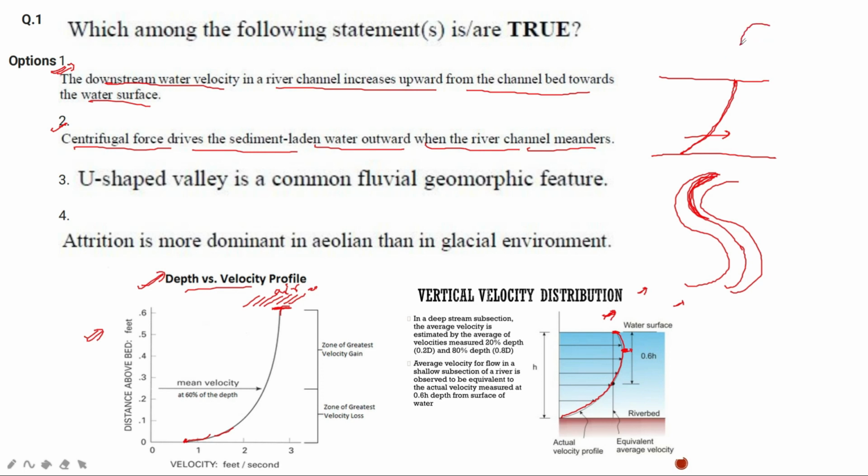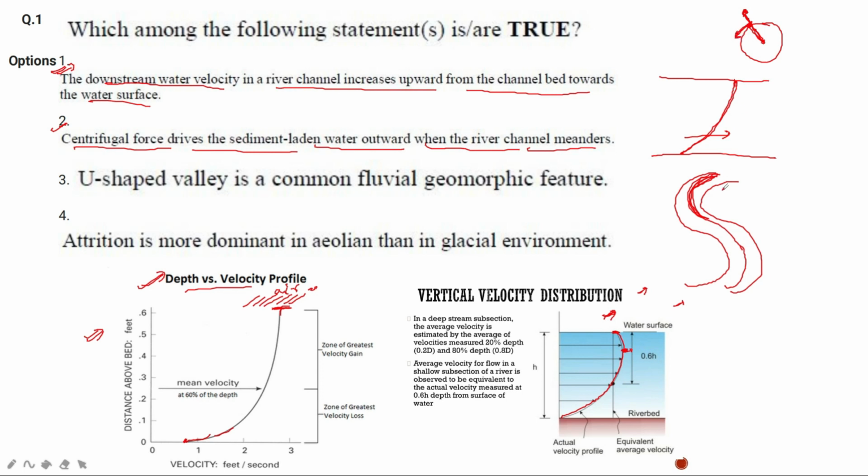Suppose this is a string and this is a stone, and you are rotating it. At each and every point, a centrifugal force is acting outwards, just opposite to the center. If the stone wants to leave, it will leave in this direction.